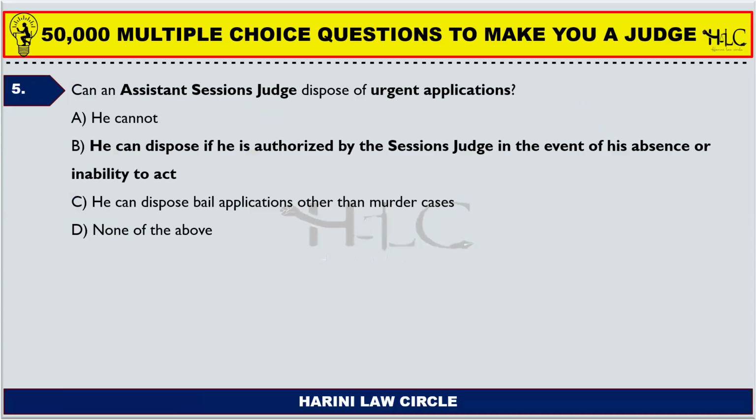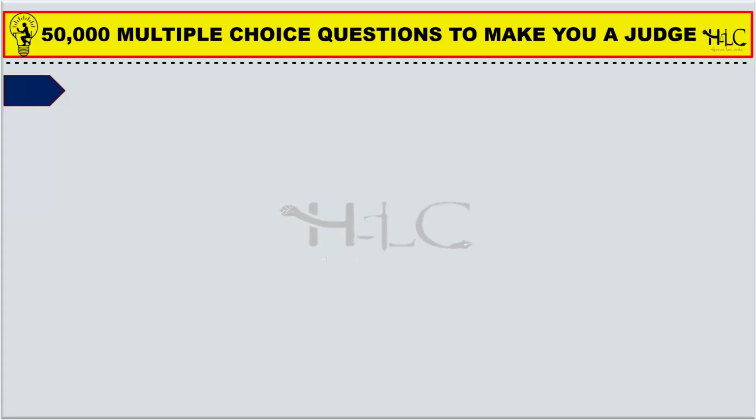Next one. Can an assistant sessions judge dispose of urgent applications? He cannot. He can dispose if he is authorized by the sessions judge in the event of his absence or inability to act, he can dispose bail applications other than murder cases, none of the above. So an assistant sessions judge can dispose of urgent applications if he is authorized by the sessions judge in the event when the sessions judge is absent or he is unable to perform such acts.